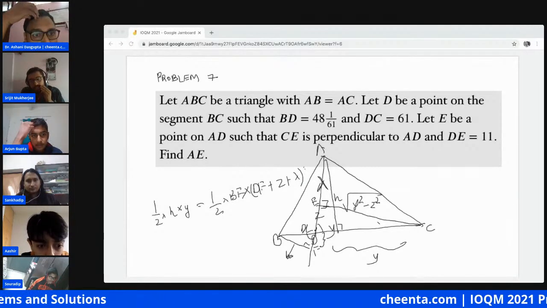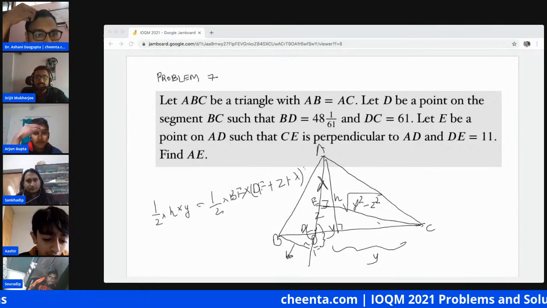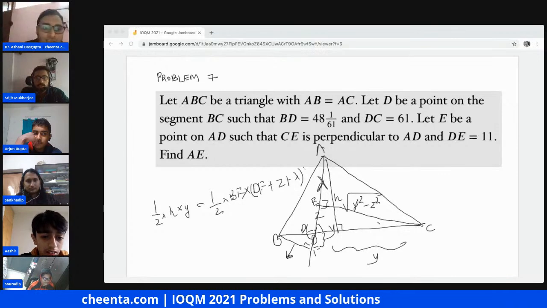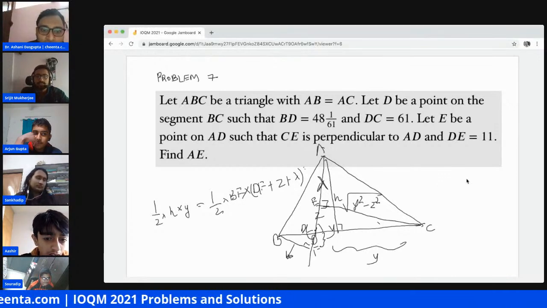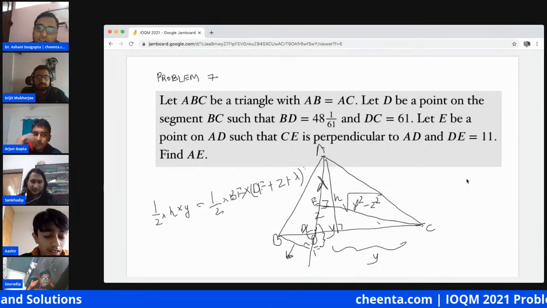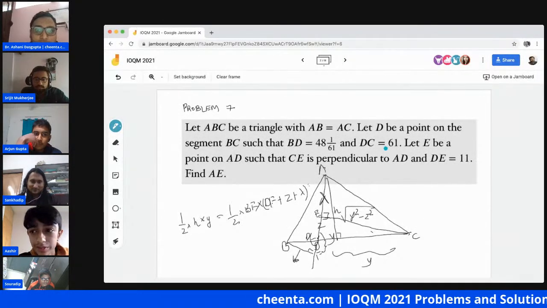Sir, I'm unable to understand this. How did you get this equation, half into h into y? He wants to prove this. I think the diagram is creating a mess. Do you have a better diagram drawn? No. I can probably draw a better diagram here.